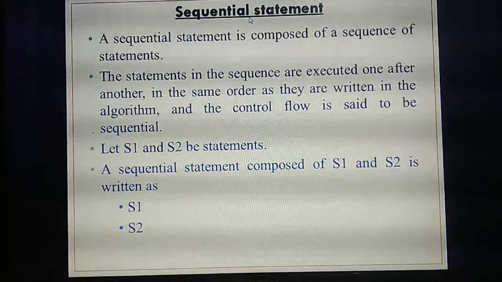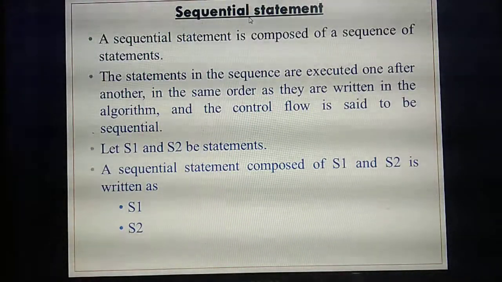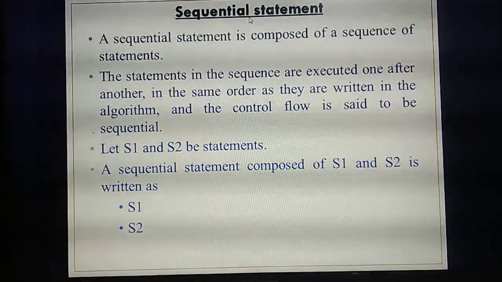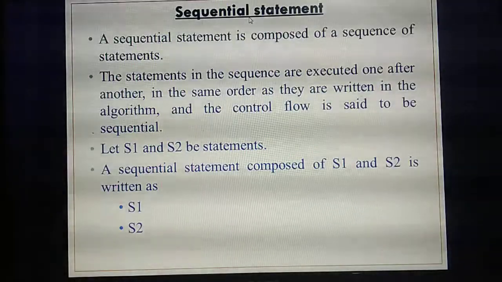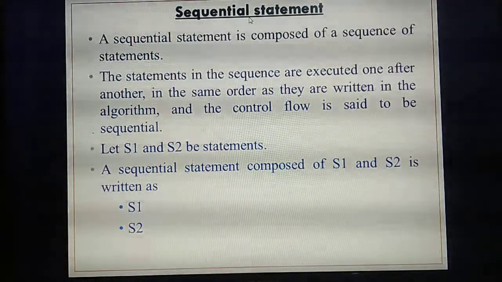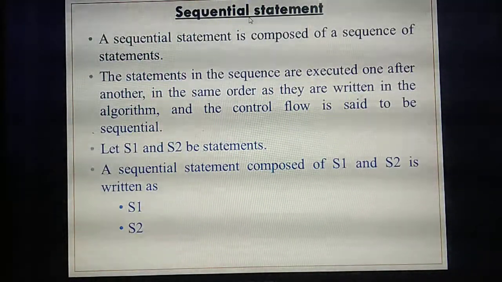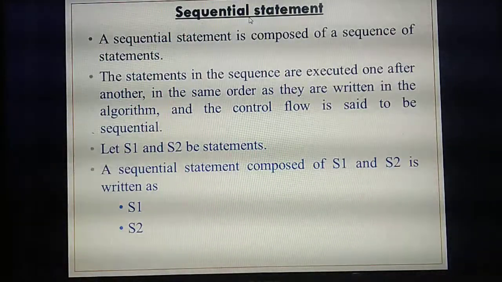What do you mean by sequential statement? Each statement will contain a lot of instructions. For example, if a program has 10 lines, we say 10 statements. Whatever instructions or lines we have given in a program, we are calling statements. So sequential statements also consist of a sequence of statements.